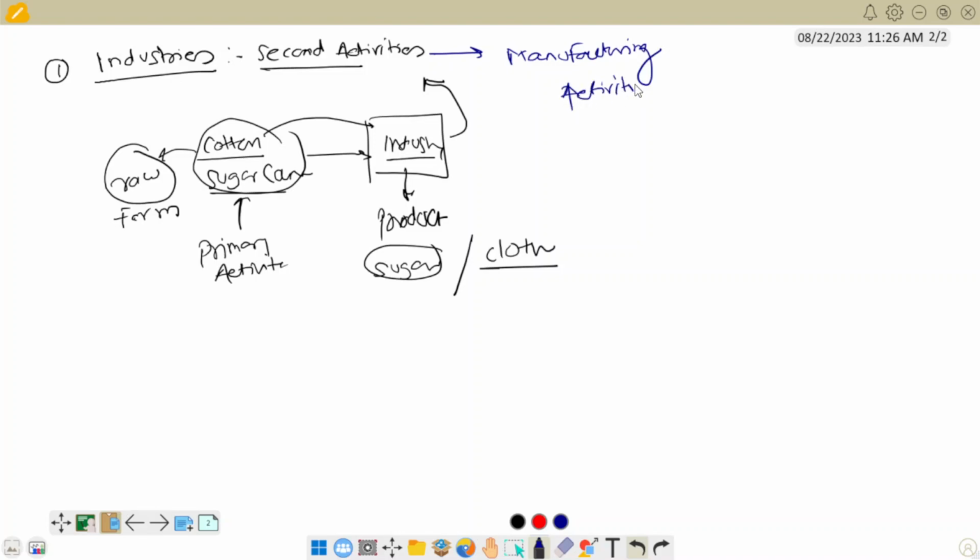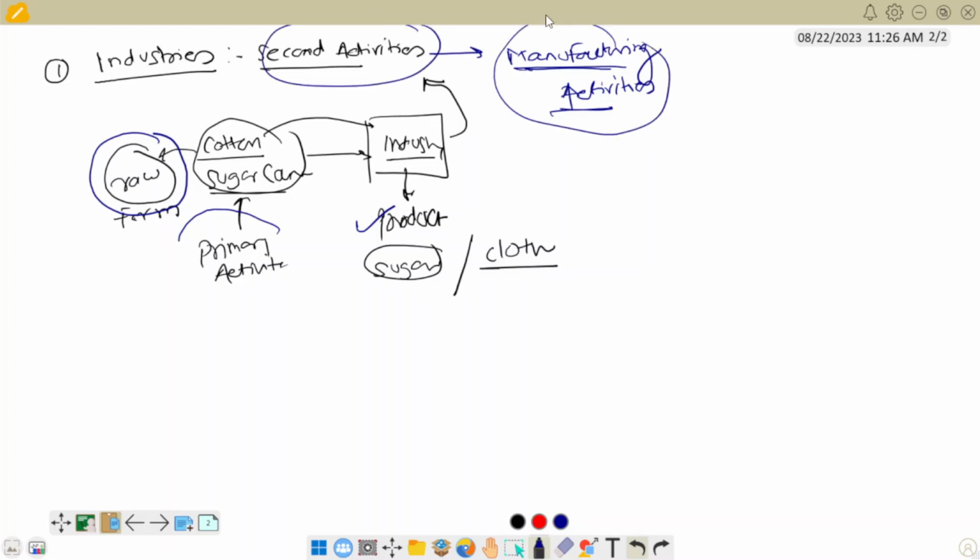It is common sense why it is called manufacturing, because we manufacture the product using the raw material. So secondary activities and manufacturing activities are one and the same.